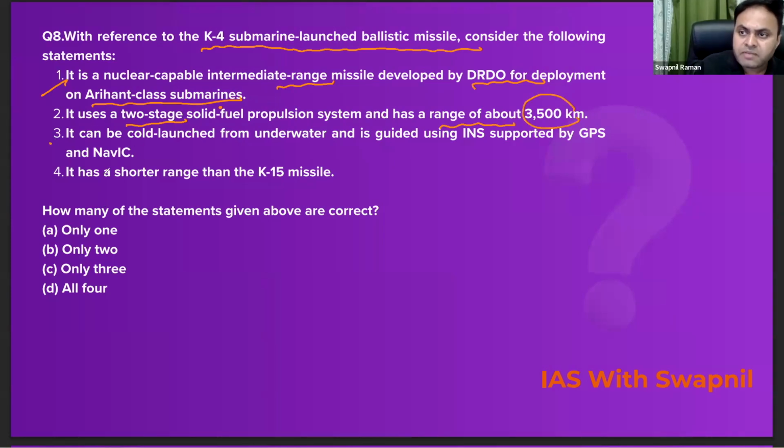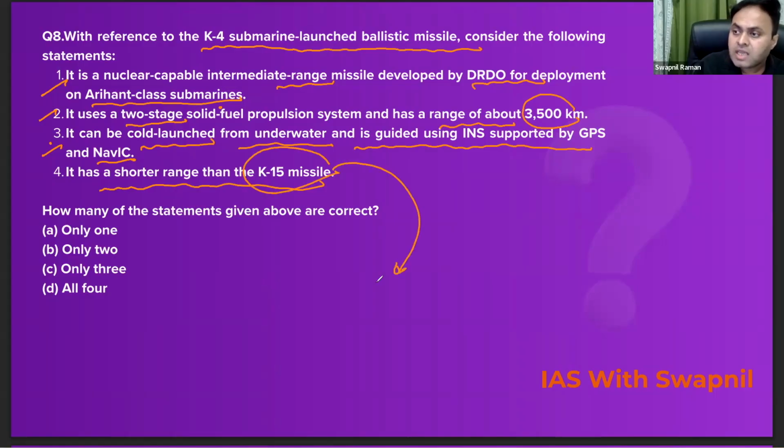Again correct. The third statement says it can be cold launched from the underwater and it is guided using INS supported by the GPS and NAVIC system. Again correct. The fourth statement says it has a shorter range than the K-15 missile. No, that's not correct. K-15 Sagarika ka jo range hai, that is 750 kilometers, whereas the range of the K-4 submarine launched ballistic missile is around 3,500 kilometers, right? So it is far greater than that, not shorter than that. So the fourth statement is incorrect here.